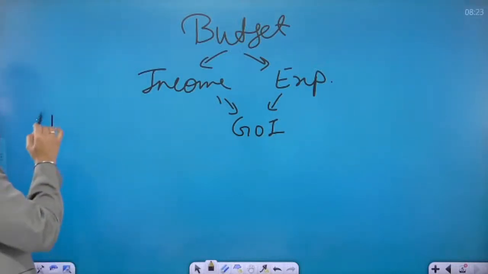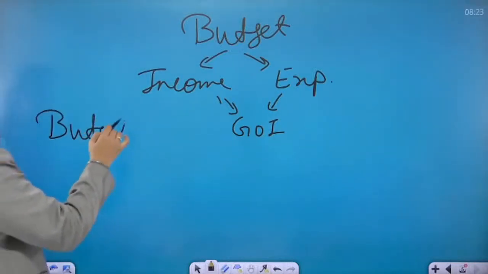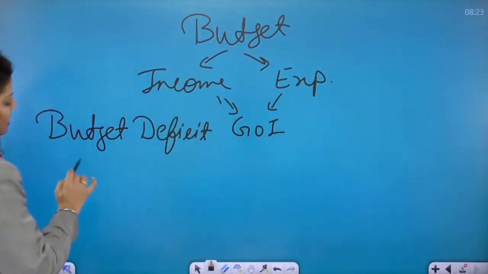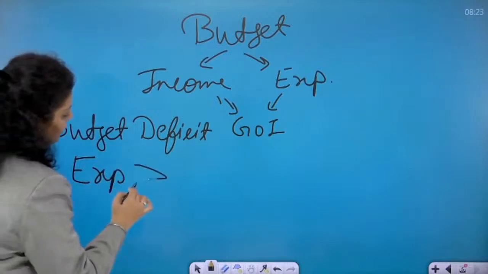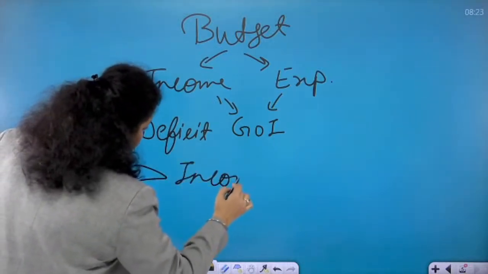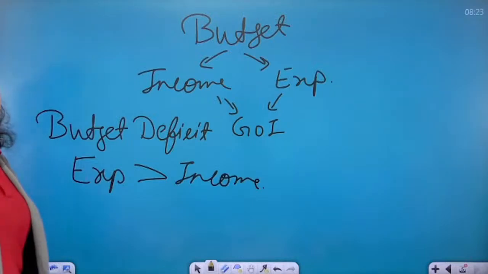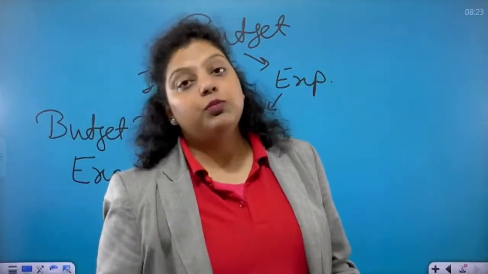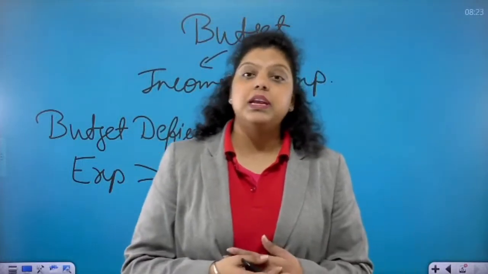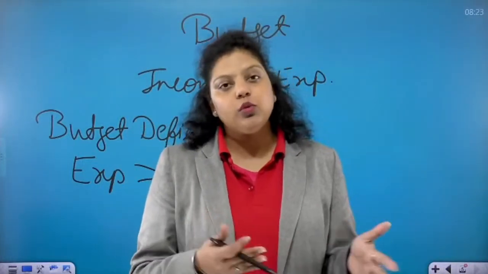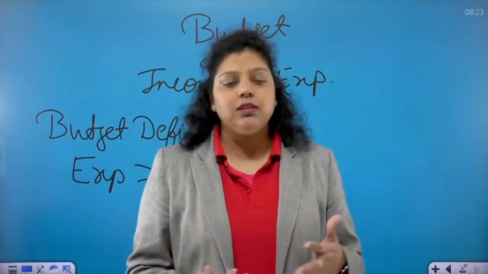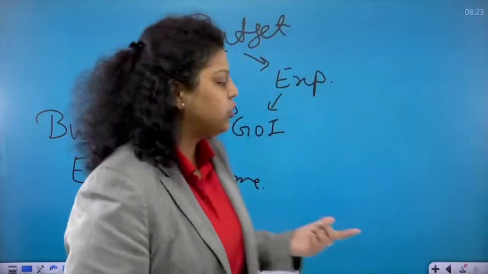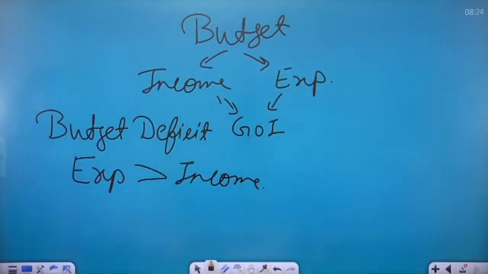So whenever the budget of government became deficit, what does it mean? It means the expenditure of government is more than what the government has earned. The source of income for government of India is your taxes. The government is doing expenditure on public welfare, social welfare schemes, on infrastructure, etc. So expenditure is more than the income.